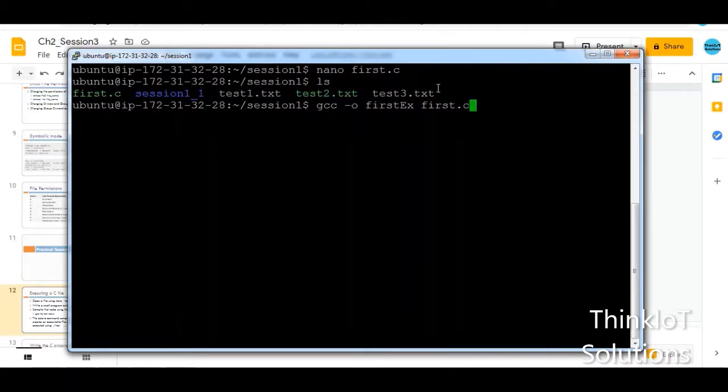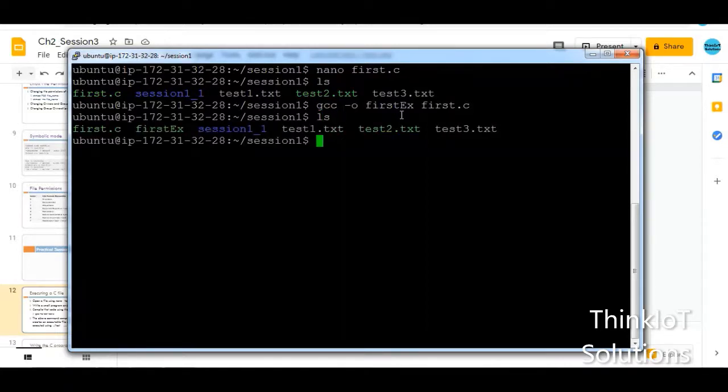So whenever I hit enter, it is going to compile this code. Now there are no errors, so it has compiled it successfully. And when you type ls, you can see that there is a new file in your directory, that is first ex. Whatever file name you have given here, the same file name is being shown here. So the executable file is created, and if I want to run this executable file to see the output, then